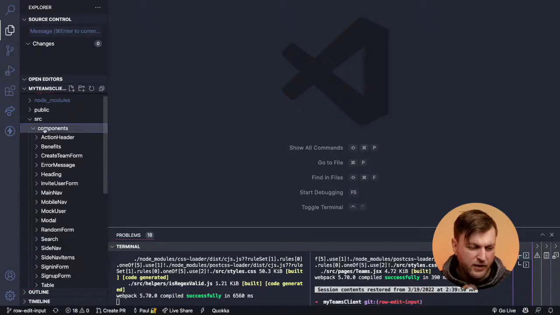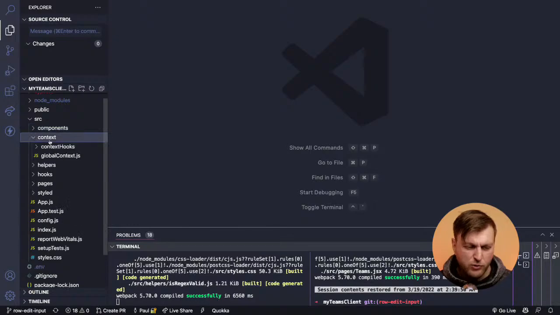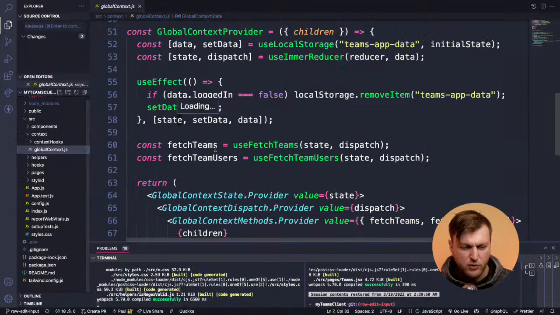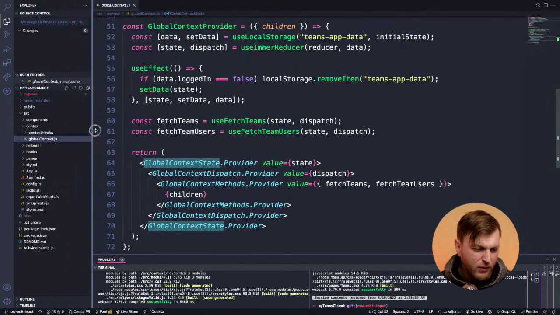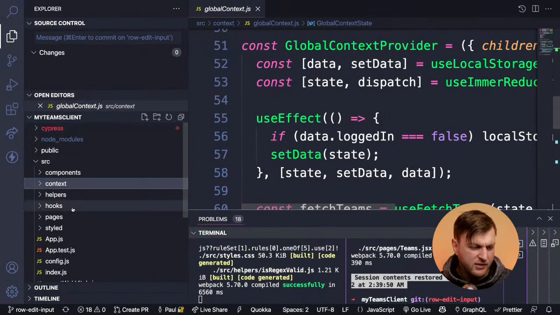So you're going to create a components folder to put all your components. This is at least how I structure it. I'm using Context API here, so I set that up. And again, I'm just giving you the big picture overview. If you guys have questions, we can talk about it later, but don't worry about it.